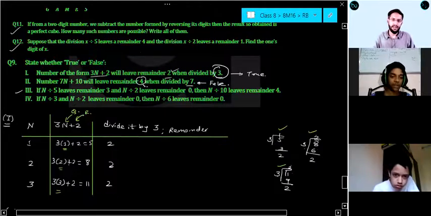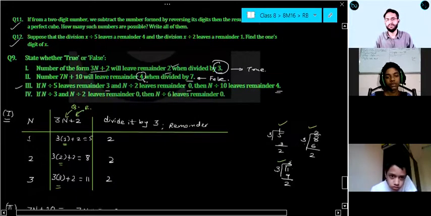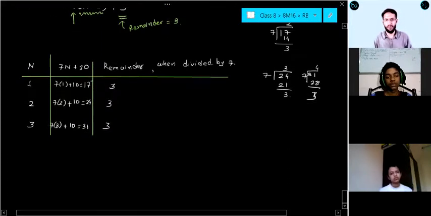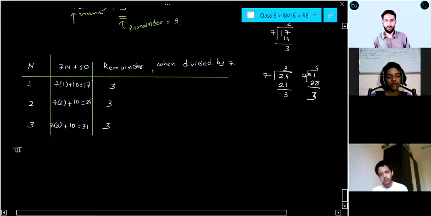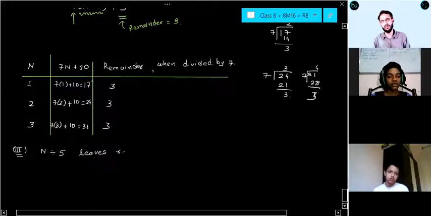If n by 5 leaves remainder 3 and n by 2 leaves remainder 0, then n by 10 leaves remainder 4. Let us check. N by 5 leaves remainder 3.